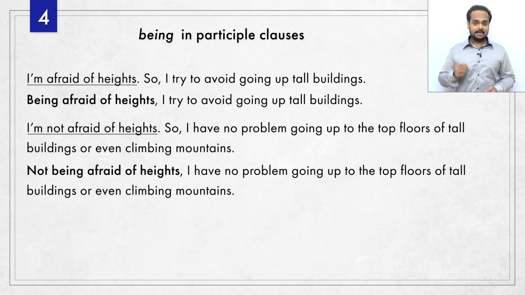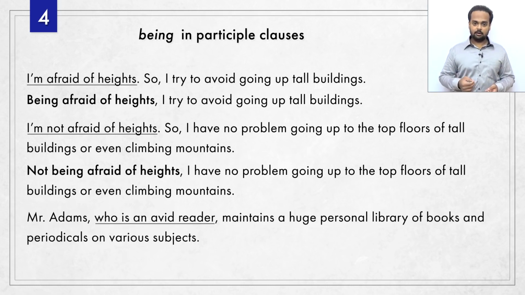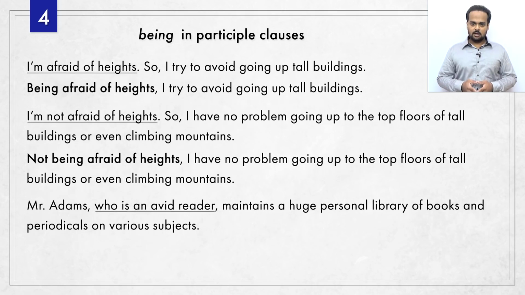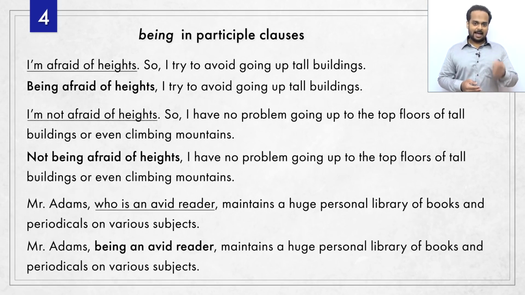Well, you can say, not being afraid of heights, I have no problem going up to the top floors, and so on. Here's another example. Mr. Adams, who is an avid reader, maintains a huge personal library of books and periodicals on various subjects. An avid reader is someone who loves books and reads a lot. How can we rewrite this with being? Well, Mr. Adams, being an avid reader, maintains a huge personal library of books and periodicals.